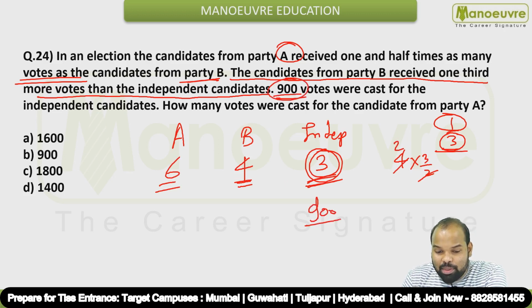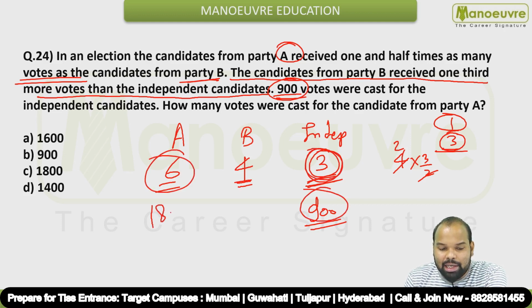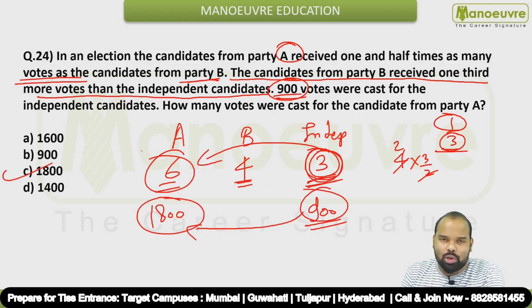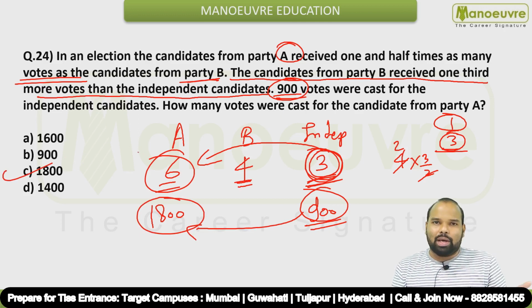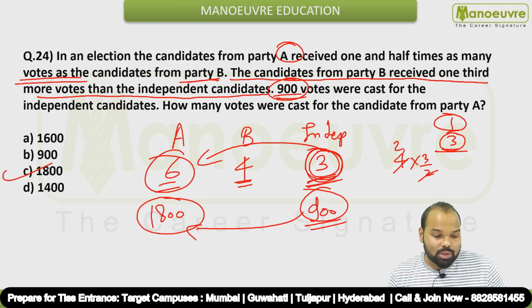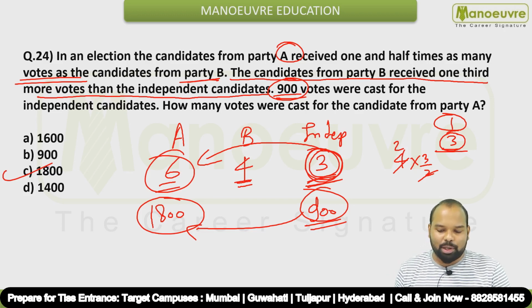But in actual, independent votes are 900. So how many votes have candidates from party A got? The 3 means 900. So 6 has to be 1800, guys. It will double, because double of 3 is 6. So double of 900 will be 1800. You can also use the unitary method to find out the answer, or else you can do cross multiplication. So 1800 is the answer for this particular question.